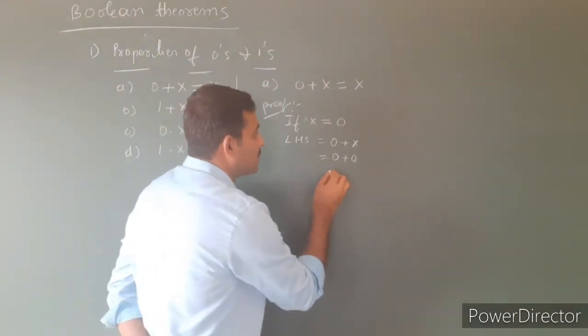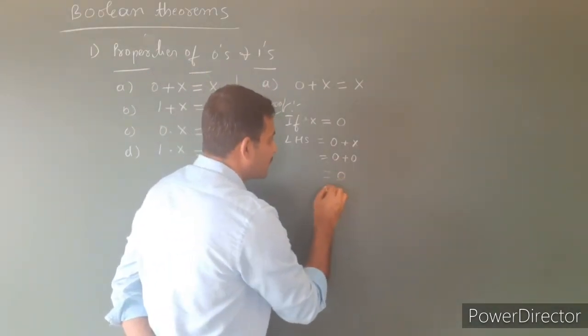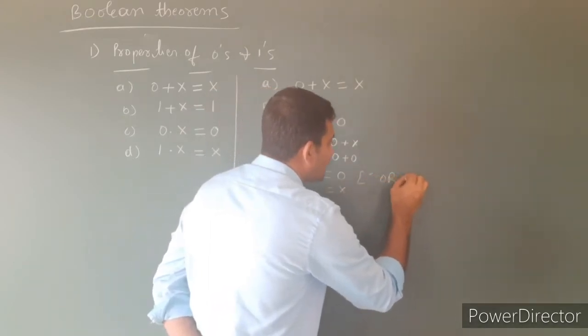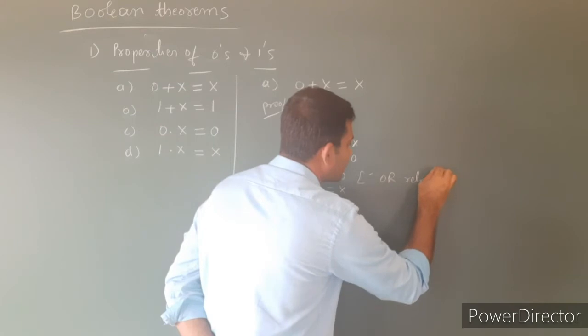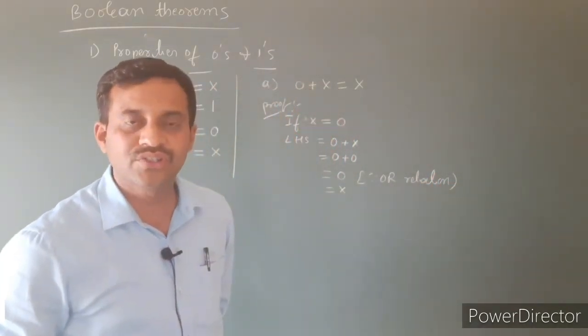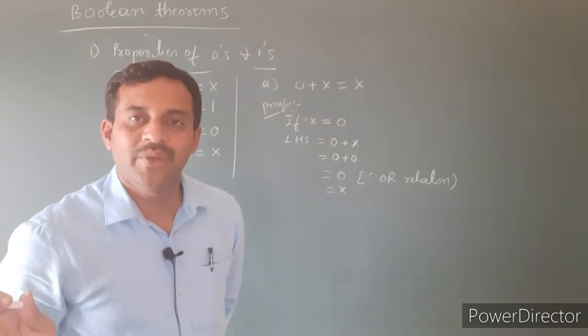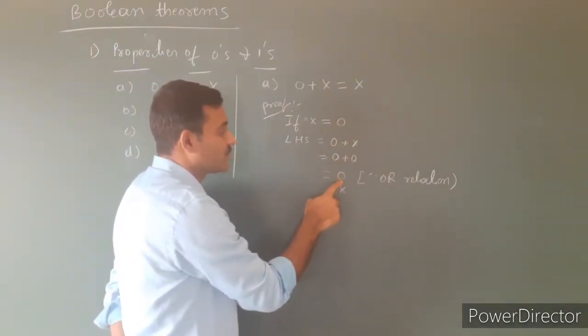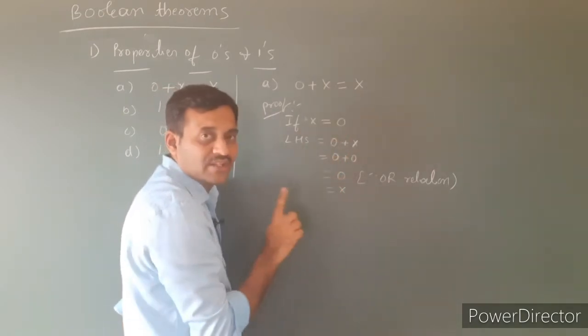Using the postulates of Boolean algebra, this is equal to 0, which is equal to x. This is by the OR relation. In an OR relation, 0 plus 0 is equal to 0. Already we proved the basic postulates. Using this, 0 plus 0 is equal to 0, and 0 is the x value.